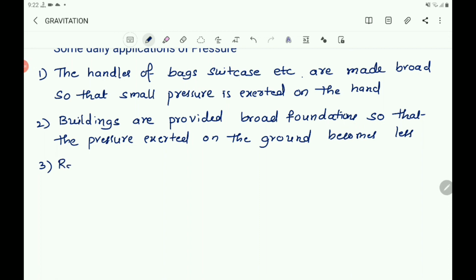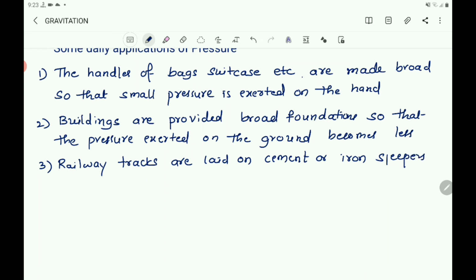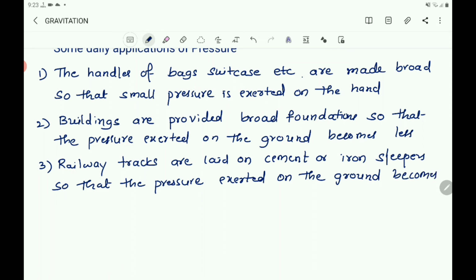Railway tracks are laid on cement or iron sleepers so that the pressure exerted on the ground becomes less.